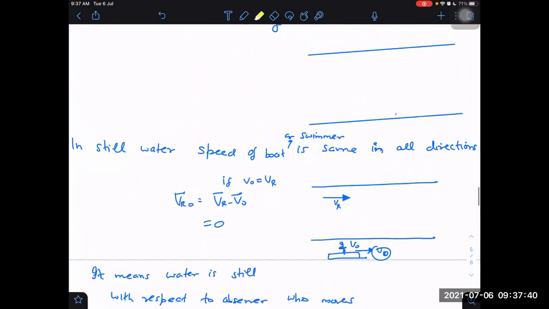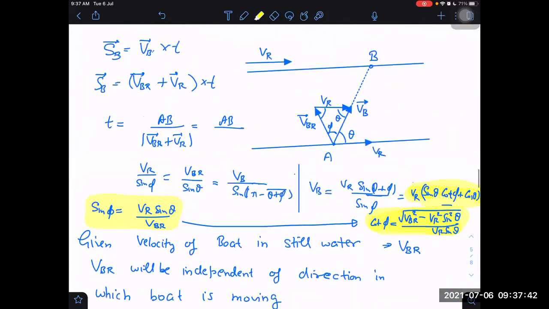Anyway, this is just use of the sine rule. What are the steps involved? How to get the time taken? First of all, we should understand that time taken is equal to AB divided by VB magnitude here, not VBR. This is the first step we should understand. In this case, time taken is equal to AB divided by VB. Second step, use of the sine rule. Third step, there is no third step after that.